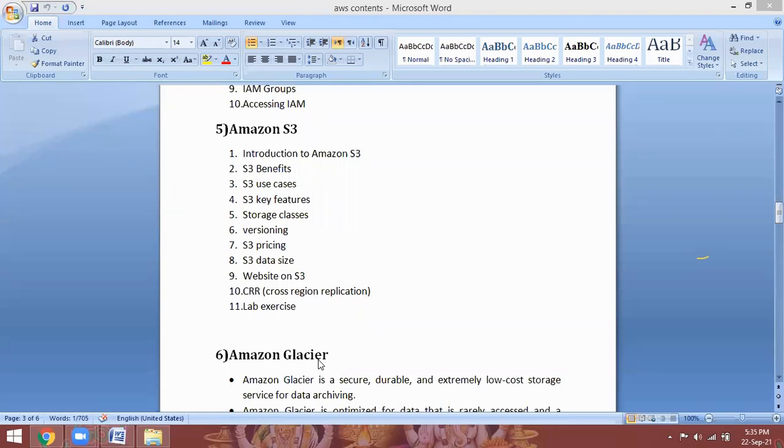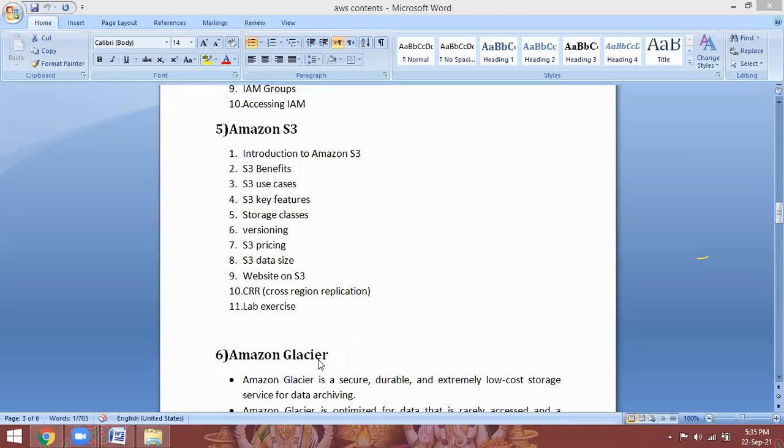I have not enabled versioning. If you enable versioning, what happens? Whatever code you developed today, which is successfully completed, if versioning is enabled, you can upload it. Tomorrow, whatever you did, that failed, that is also uploaded. But you have an option.